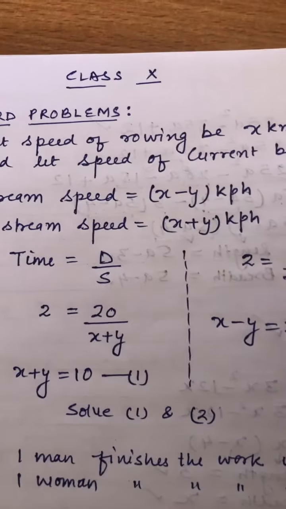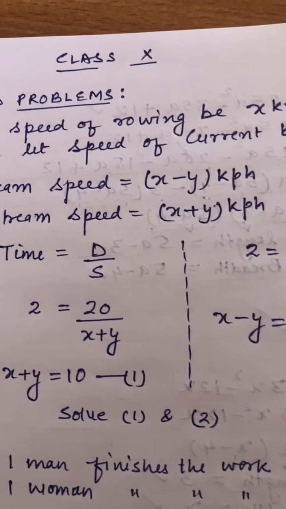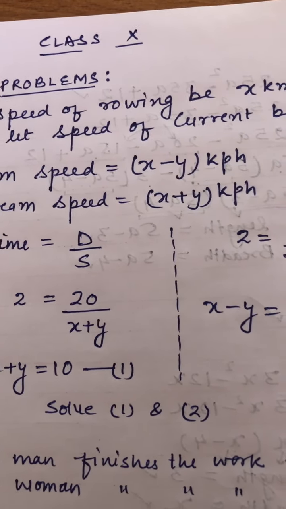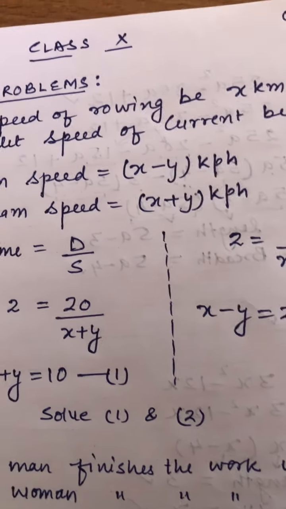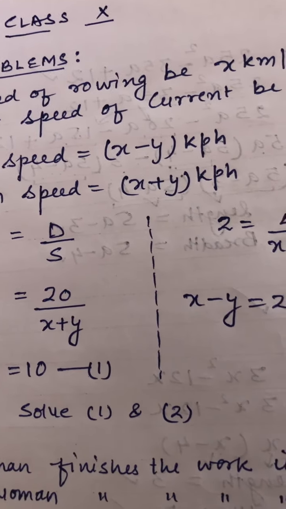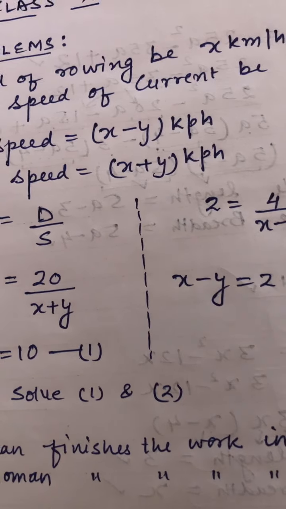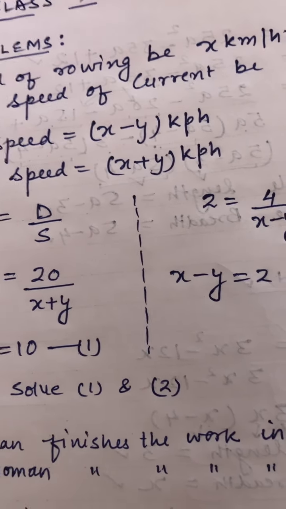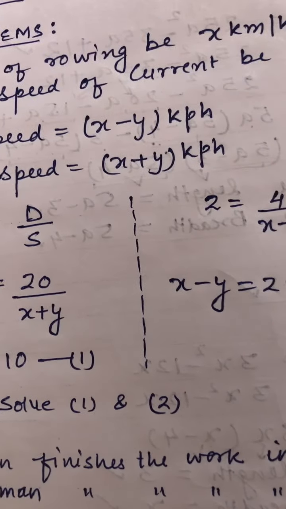Now, you know that when you are rowing a boat and you are coming upstream, that means you are coming against the stream, obviously your speed will be less in that case. But when you go along the stream, that means you are going downstream, your speed will be more, because the stream will also help you to move down. Whereas when you are moving against the stream, it will give some resistance, it will resist your speed.